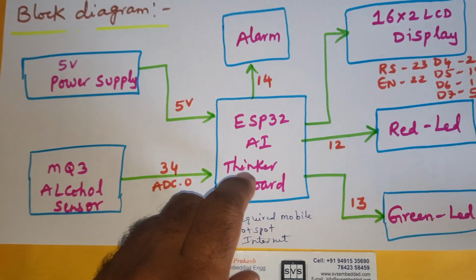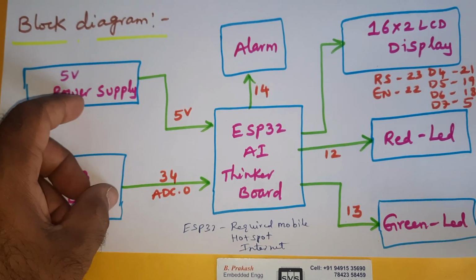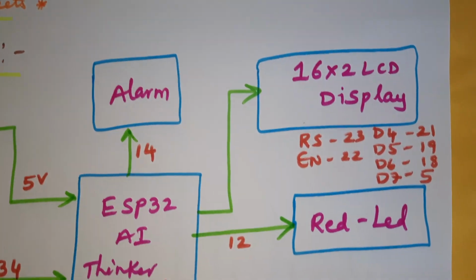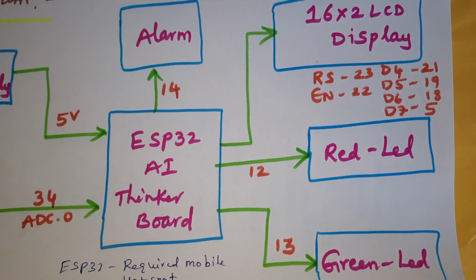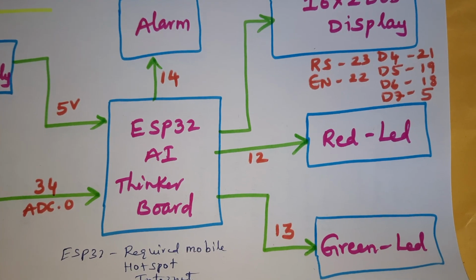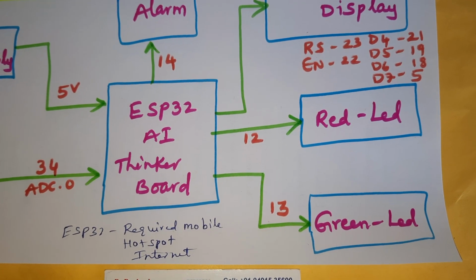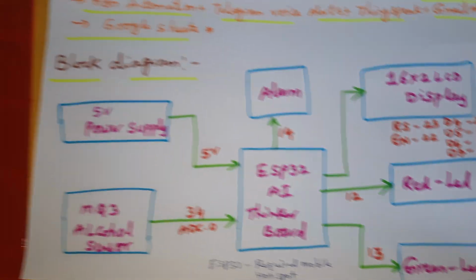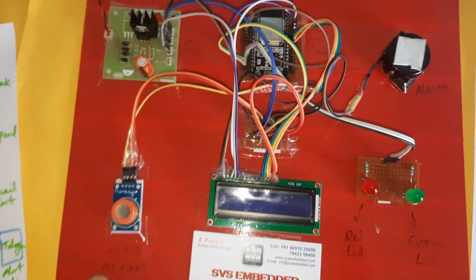So we are providing the Wi-Fi hotspot internet to this module, a 5 volts power supply module, and alarm, 16x2 LCD display connected with RS, enable, D4, D5, D6, D7 at pins 23, 22, 21, 19, 18, 5, red LED, green LED at 12 and 13. This is our total block diagram of the project. So this is our hardware project.